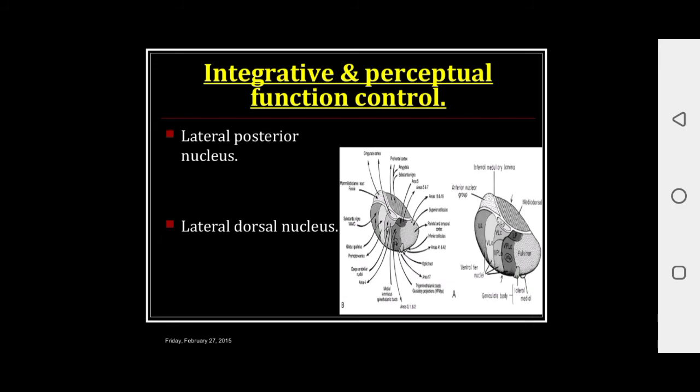The lateral posterior nucleus has reciprocal connection with areas 5 and 7 of parietal association cortex. Second comes the lateral dorsal nucleus. The lateral dorsal nucleus receives afferents from superior colliculus and sends efferent to the cingulate gyrus and hippocampal area. The cingulate gyrus is a part of the limbic system.